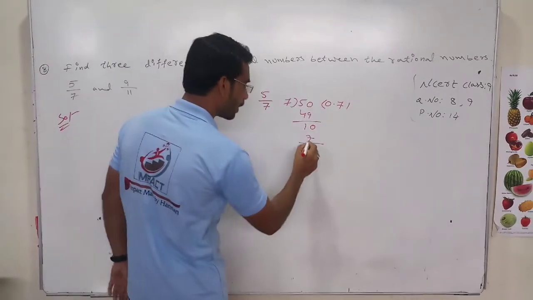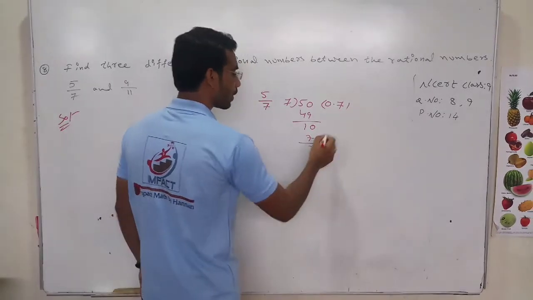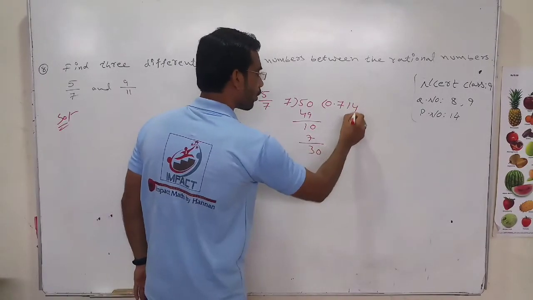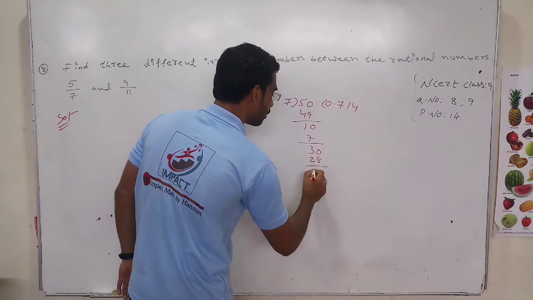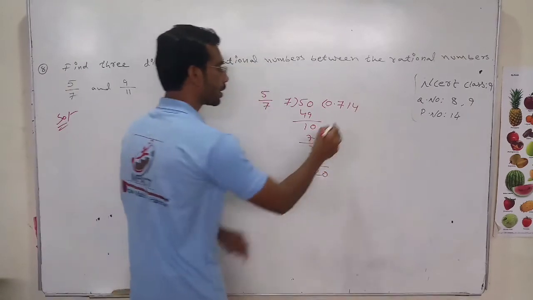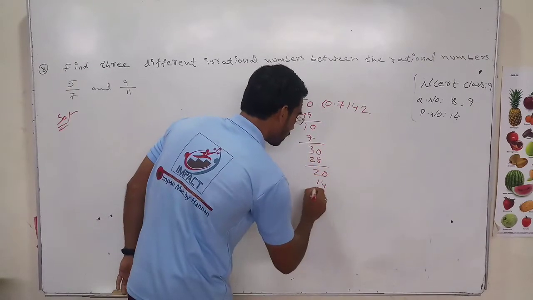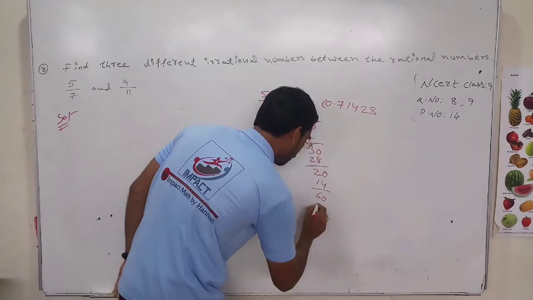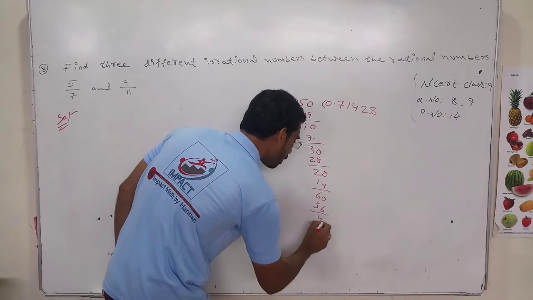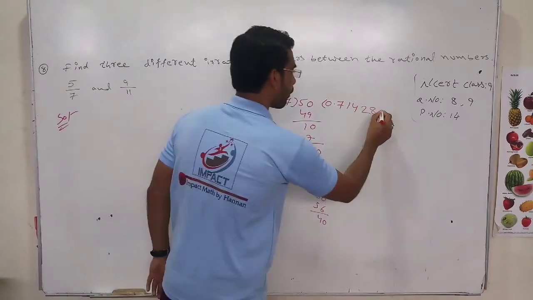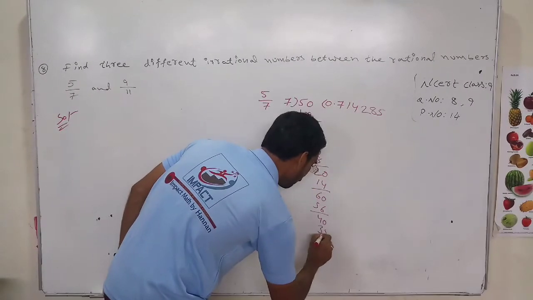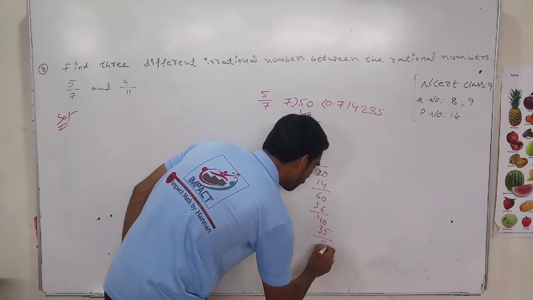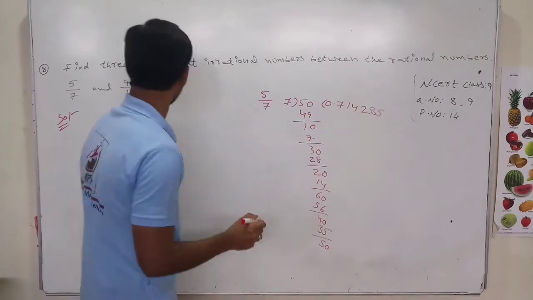Again, 3, 0. 7 fours are 28, 2, 0. 7 twos are 14, 6, 0. 7 eights are 56, 4, 0. 7 fives are 35. What remains? 5, 0. It continues going on.